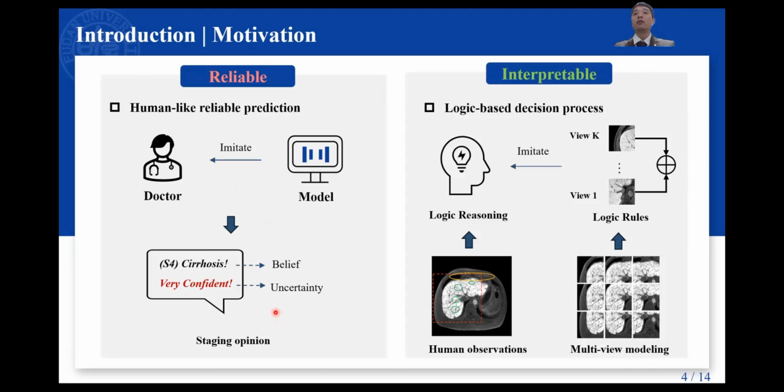So, we want our deep learning model to output such opinions instead of probabilities. And we want the decision process of our model to be interpretable. So we use logical rules to combine information from multiple views of the liver image, which is similar to the logical reasoning process of humans based on the observations.